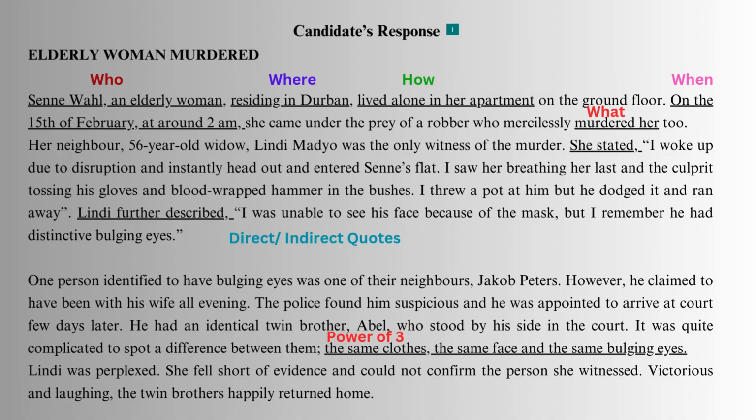So let me show you one of the candidates' responses here by reading the notes taken by the news reporter. And the headline says, elderly woman murdered. So just look at the start.